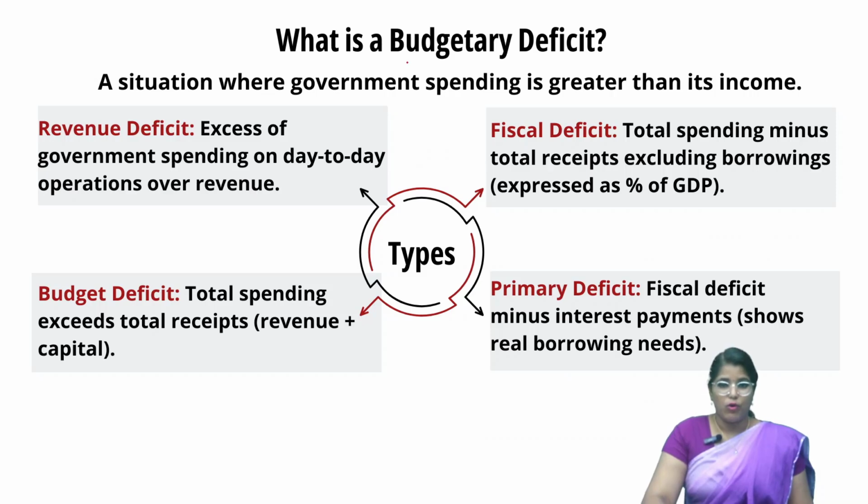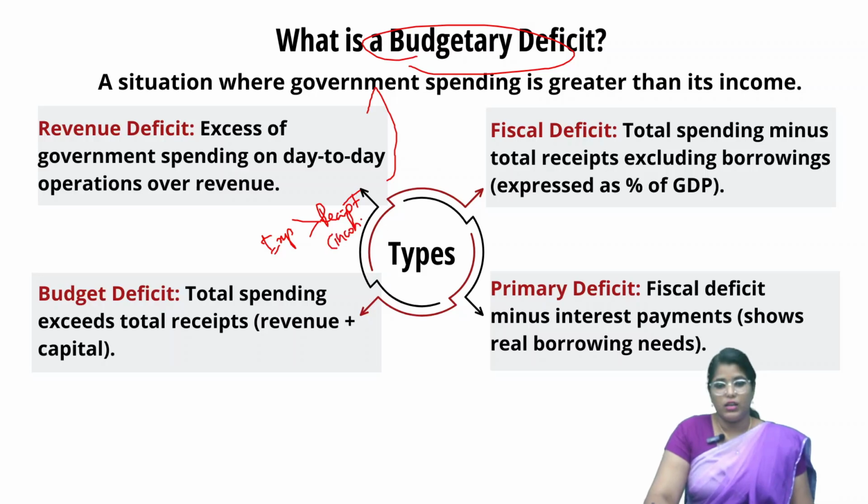First, we shall see what a budgetary deficit is and its types. A budgetary deficit is when total spending, that is expenditure, is higher than the receipts or the income. Talking about its types, the first is the revenue deficit. Revenue deficit is the day-to-day expenses of our government. When the expense is greater than the day-to-day revenue of the government, we call it a revenue deficit.